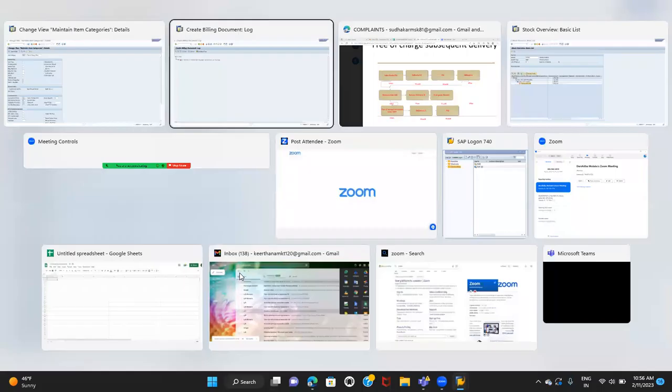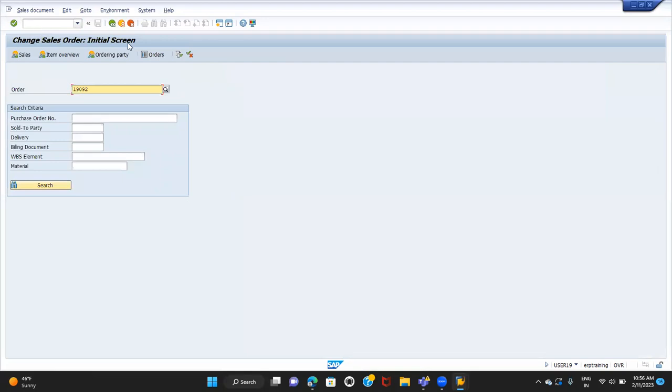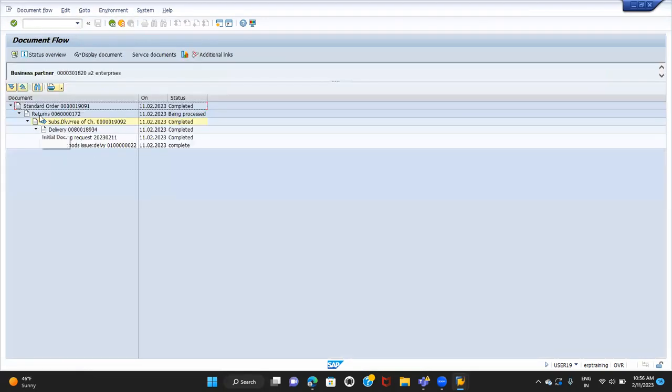If you want to see the entire flow, go to change mode or display mode of any document and look at the document flow.